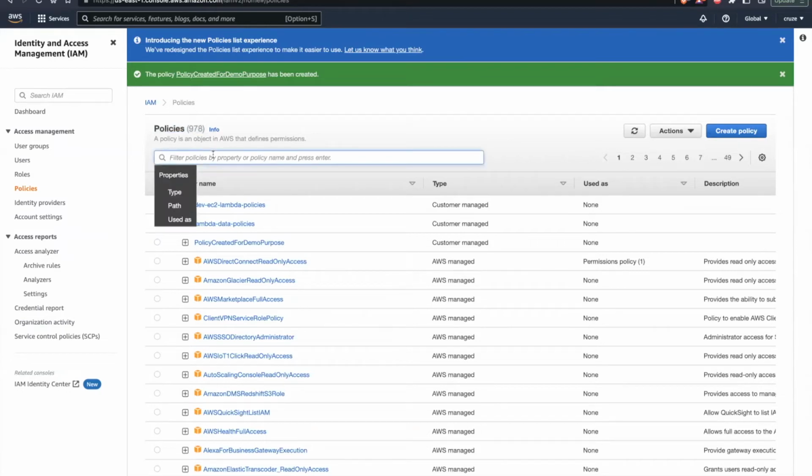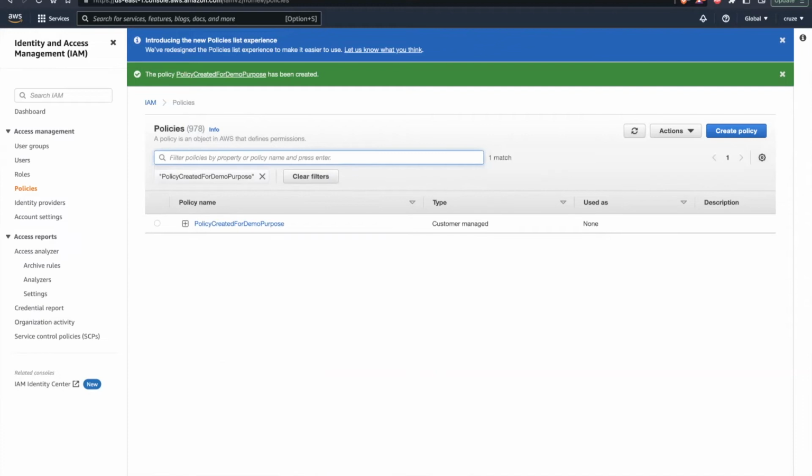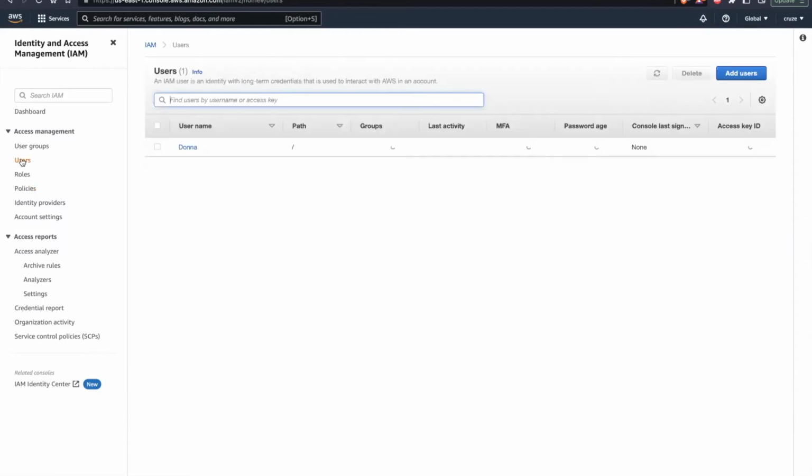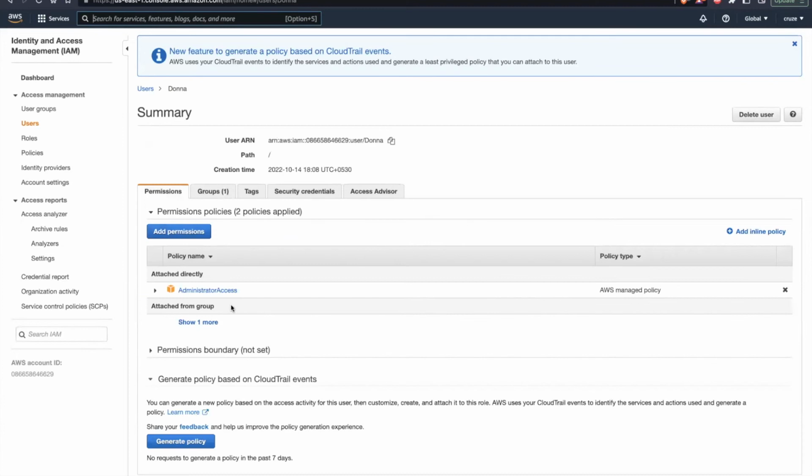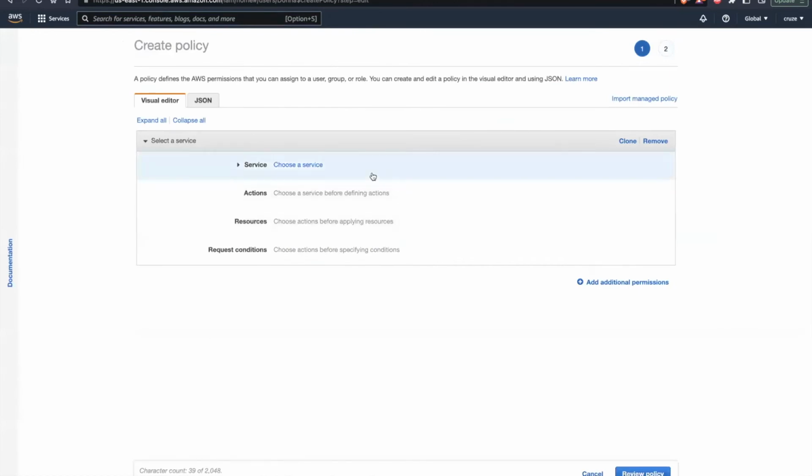Now let's search for the policy which I created. Okay, so here I am seeing this particular policy which I created, and here you can see the type as customer managed. Okay, now what I'll do, I'll try to assign this policy to my existing user which I am having. So I go back to this user Donna, go to this permission, and add an inline policy. Oh, sorry.